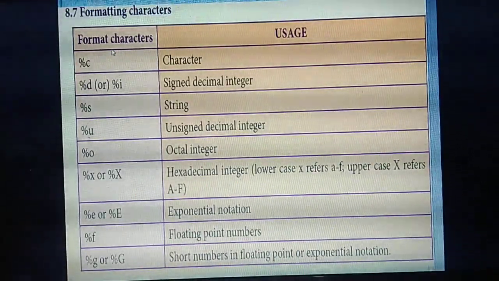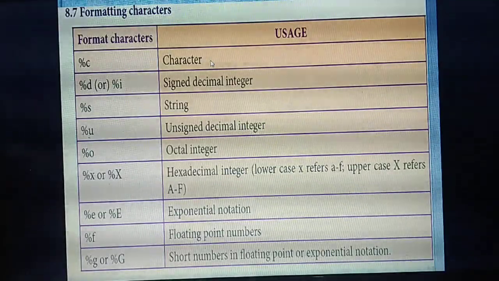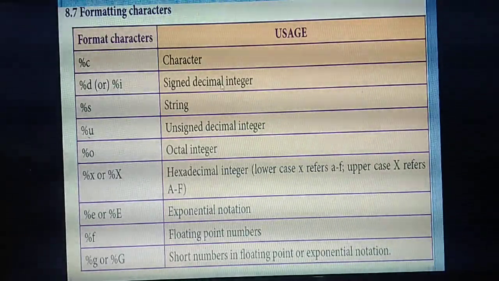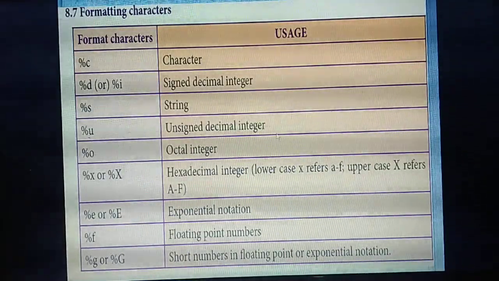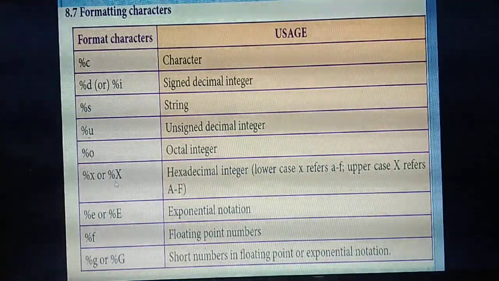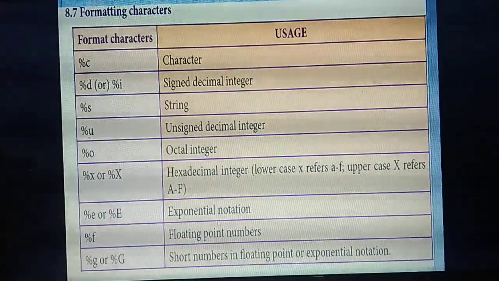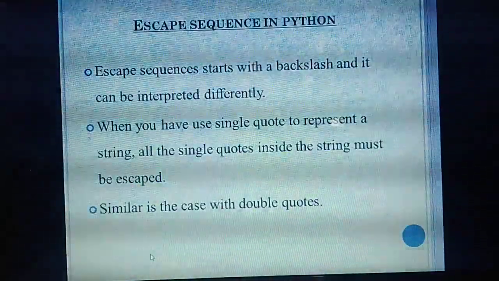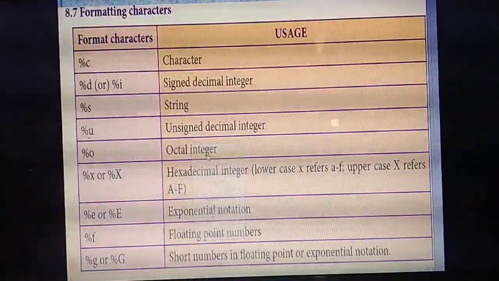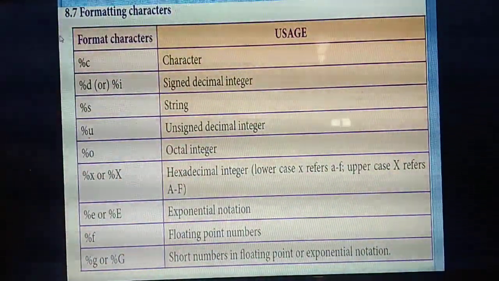Okay. So percentage c means it will denote a character. Percentage d or i means integer value. Percentage s means string. Percentage u means unsigned decimal integer. o means octal. x means hexadecimal. e means exponential. f means floating. g means short numbers. Okay, so this and all are very, very important. They will ask one more question. This one you need to know.